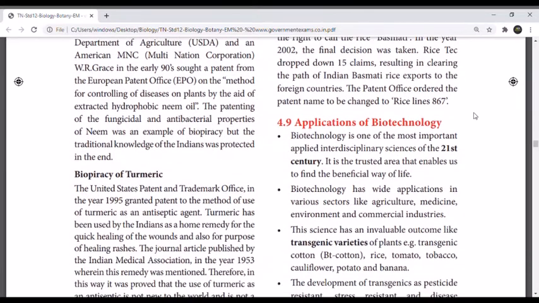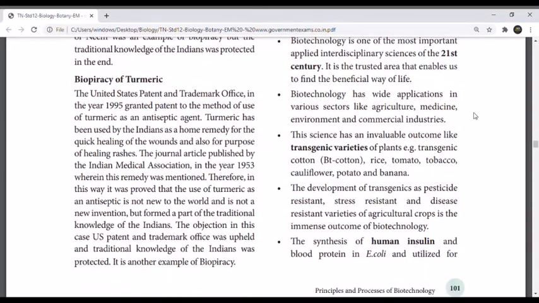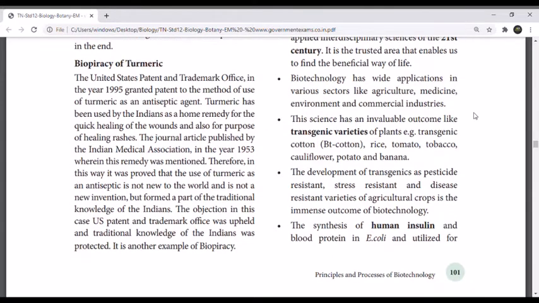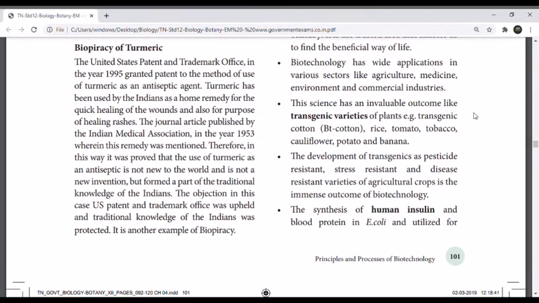Biopiracy of turmeric. The United States Patent and Trademark Office in the year 1995 granted a patent on the method of use of turmeric as an antiseptic agent. Turmeric has been used by Indians as a home remedy for the quick healing of wounds and also for healing rashes. The objection in this case to the US Patent and Trademark Office was upheld and the traditional knowledge of the Indians was protected. It is another example of biopiracy.